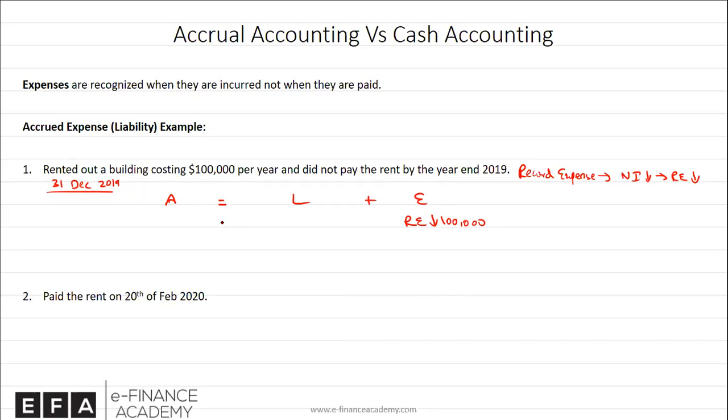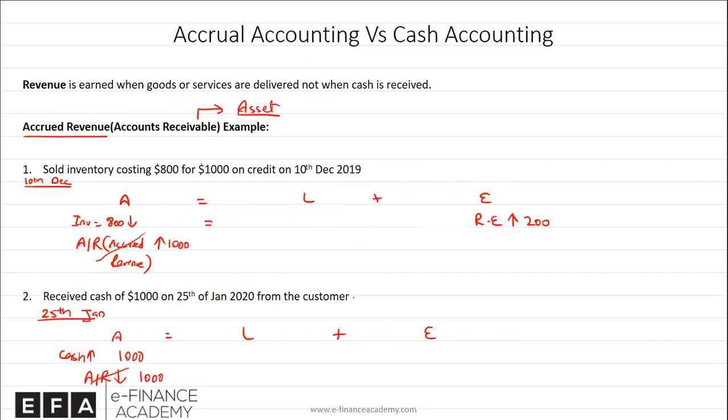Therefore, they're going to record a liability, which could be something like rent payable, by the amount of 100,000. And the balance sheet will be in balance. And this is a temporary liability, which will actually be called accrued expense or accrued liability. You may also call it accrued liability. And in the previous case, when we spoke about revenue, you may call it accrued revenue or accrued asset.